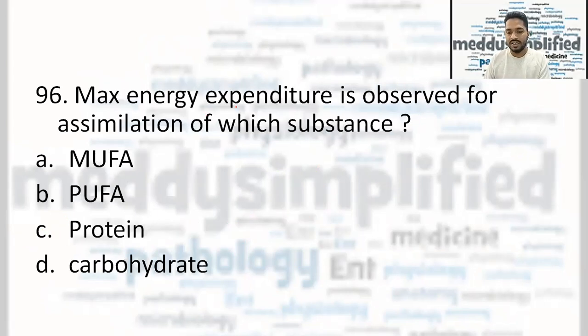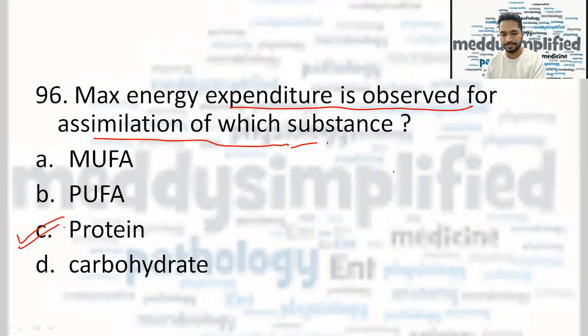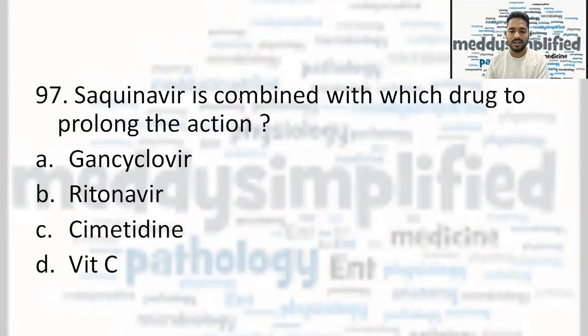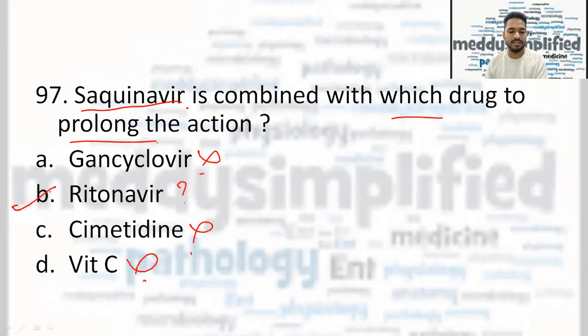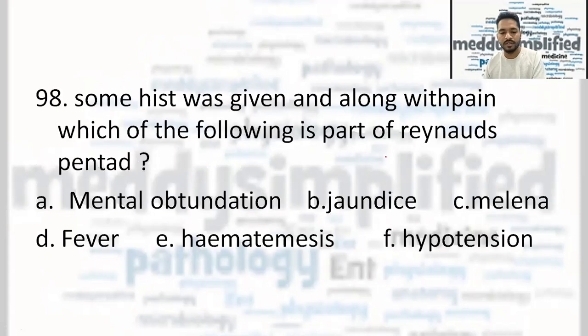Maximum energy expenditure is observed for assimilation of which of the following substance? MUFA, PUFA, protein, and carbs. The correct answer here is protein. Saquinavir is combined with which drug to prolong the action? Ganciclovir? No. Ritonavir can be. Cimetidine? No. Vitamin C? No. So the correct answer here is ritonavir.